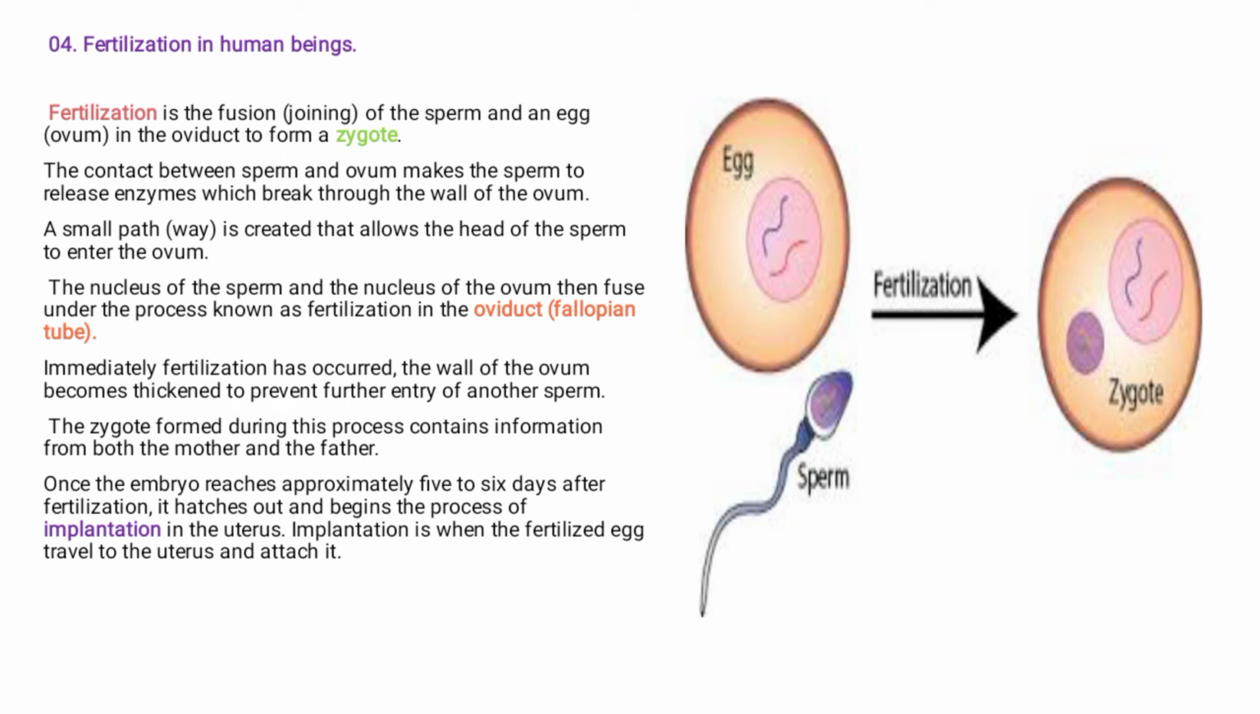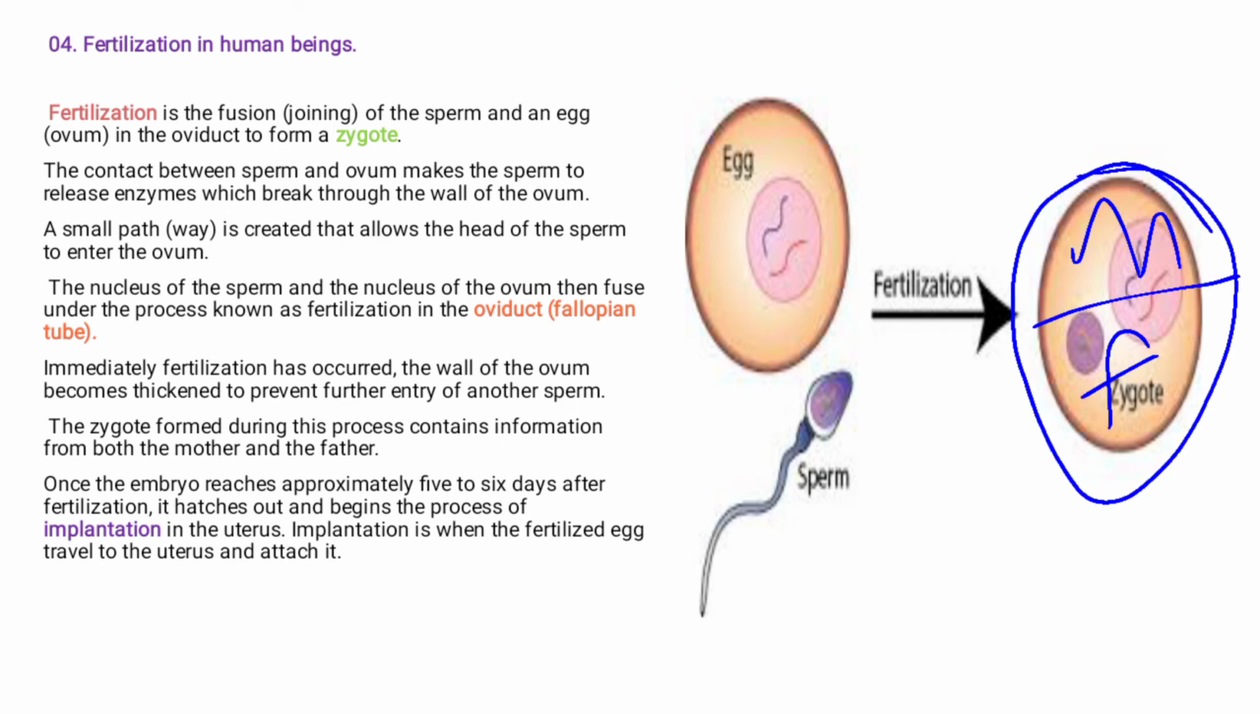So also, like I said, the seminal fluid helps the sperm to move. It gives it energy. Now, the zygote formed during this process contains information from both the mother and the father. Meaning, once the zygote is formed, it contains information from both. Once the embryo reaches approximately 5 to 6 days after fertilization, it hatches out and begins the process of implantation. Like I said, in the uterus, implantation is when the fertilized egg travels to the uterus and attaches to it.